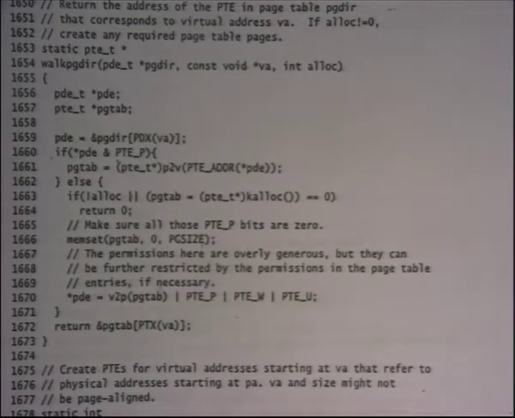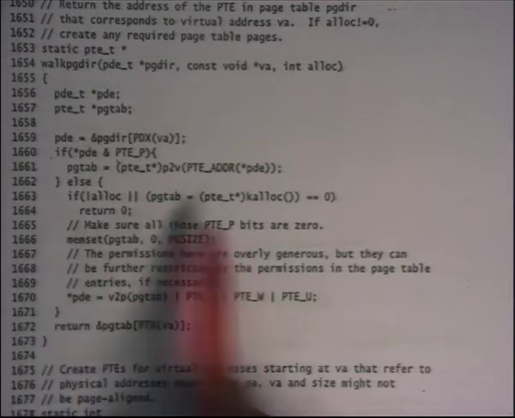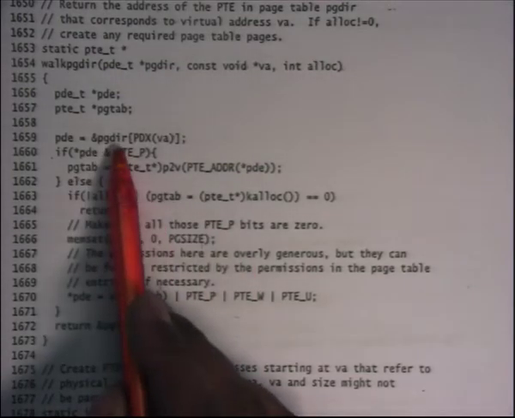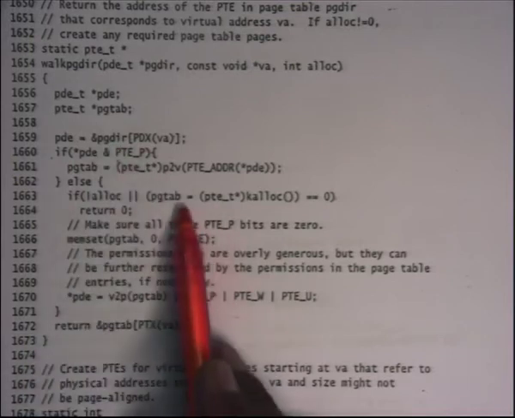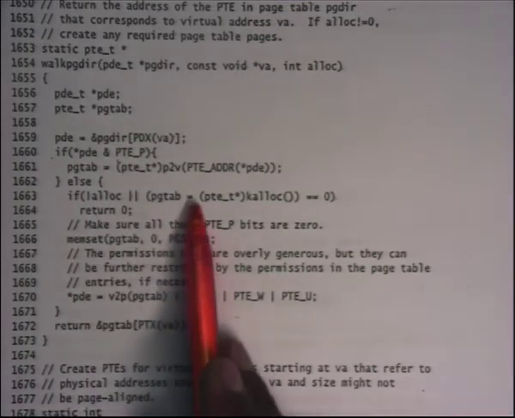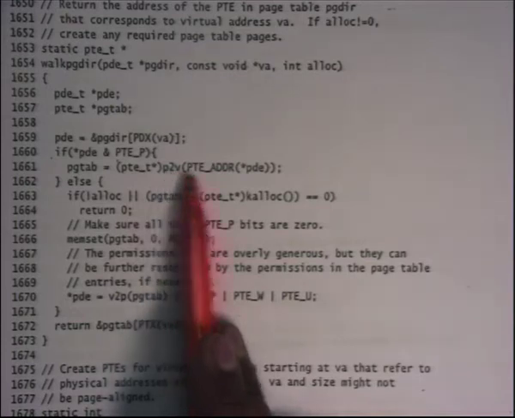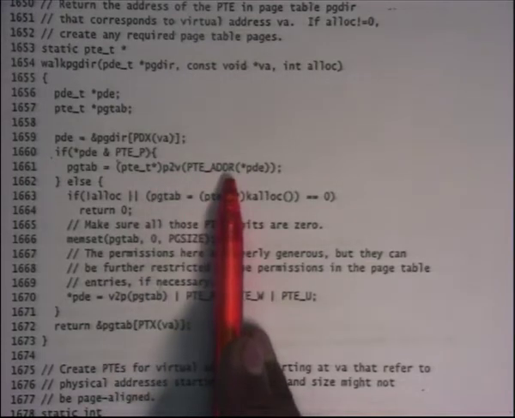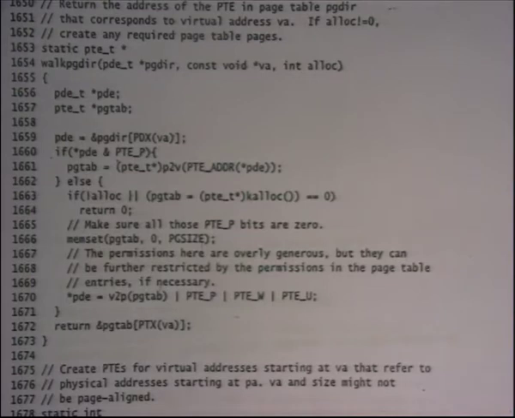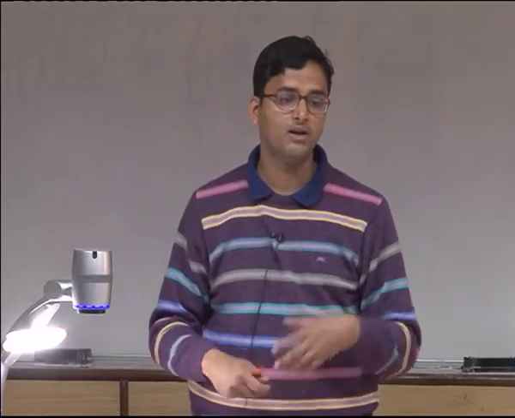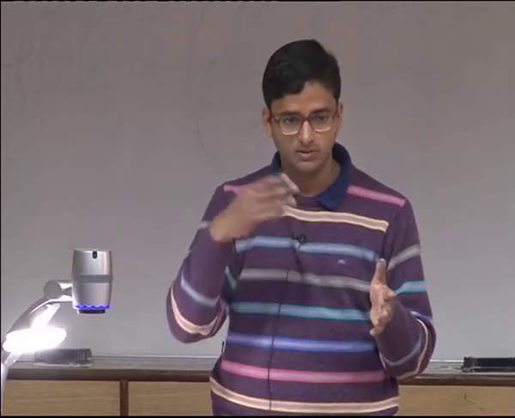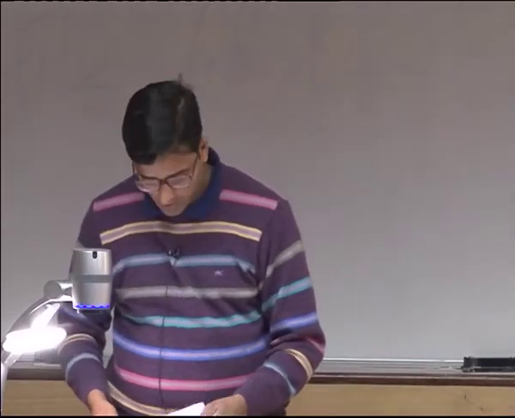So walk page table is walking just the first level, not the second one. It is walking both levels. But it is not going inside page table entries. See, it is dereferencing the page directory to get the page table, and then it is returning the appropriate offset inside the page table as a page table entry, right? So it's not dereferencing the page table entry, but it's getting the address of the page table entry and then sending it back as a return value, and so the caller is supposed to dereference the page table entry. So it's walking both levels. All right. Okay.